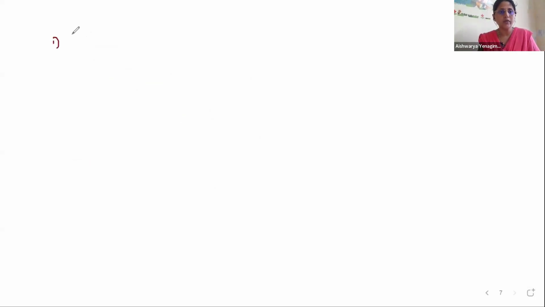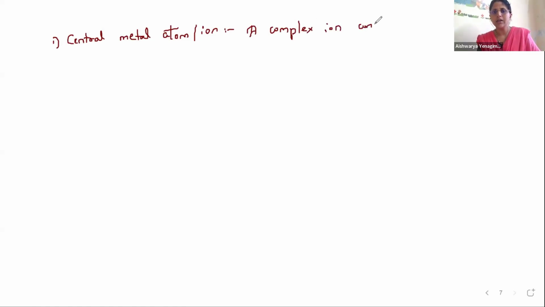The first terminology we'll be talking about is the central metal atom, or it may be an ion. A complex compound or a complex ion contains a metal atom or ion in the center.